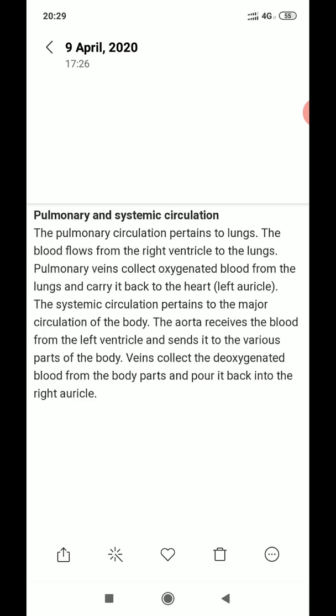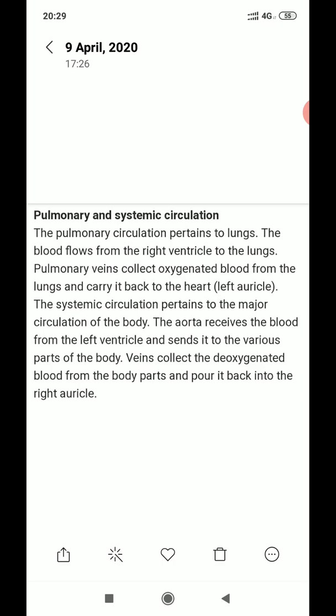So what type of circulations are there? One is pulmonary, and second one is the systemic circulation. Pulmonary circulation pertains to lungs only. The blood flows from the right ventricle to the lungs. Pulmonary veins collect oxygenated blood from the lungs and carry it back to the heart.